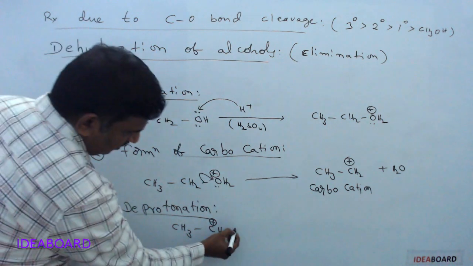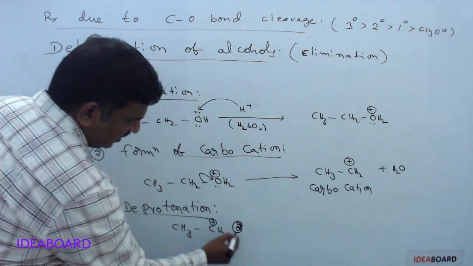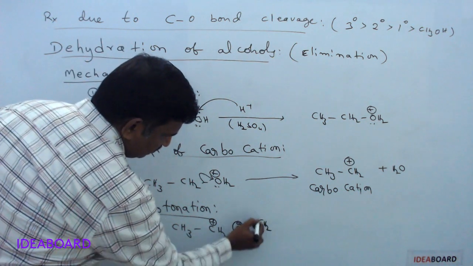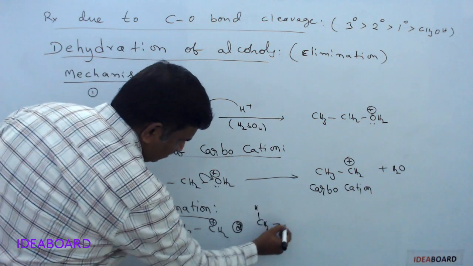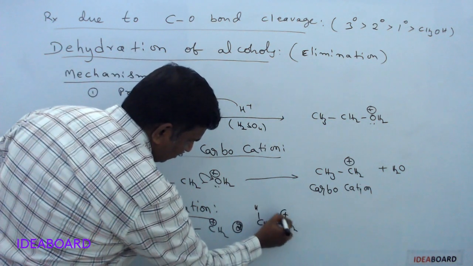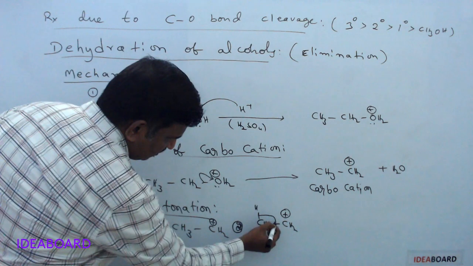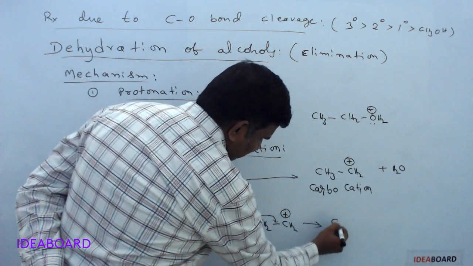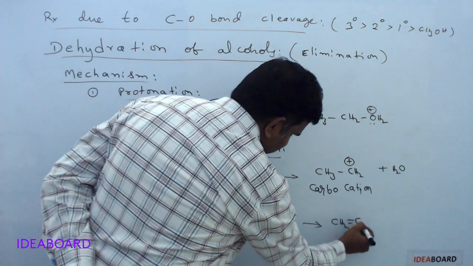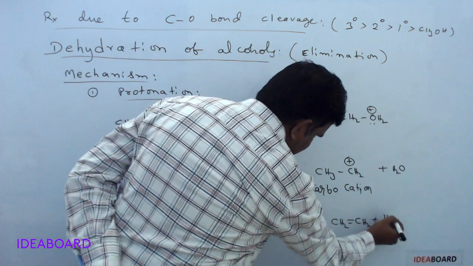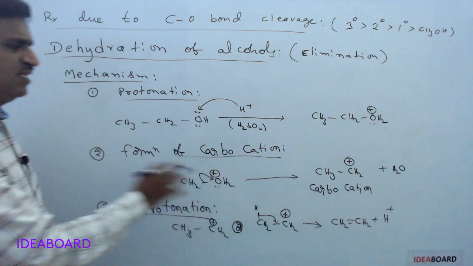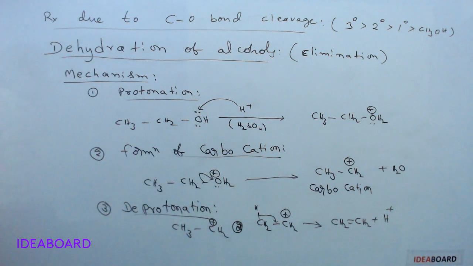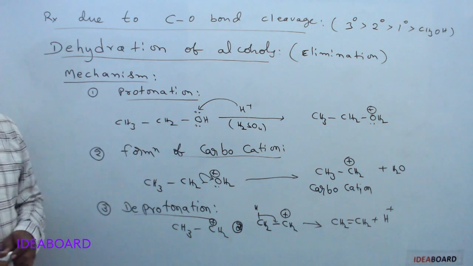I am writing the same molecule, CH2H and CH2 plus, and this pair of electrons shifts onto this, and so it is removed as H plus, and we are getting CH2 double bond CH2 plus H plus. Alkene is formed finally. This is the three-step mechanism: protonation, formation of carbocation, deprotonation. Okay.